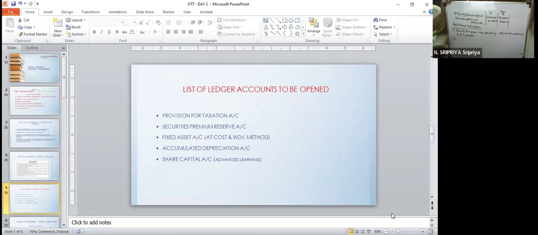Number 2, during the year, the company purchased an asset worth rupees 5 lakhs for which shares were given as purchase consideration.